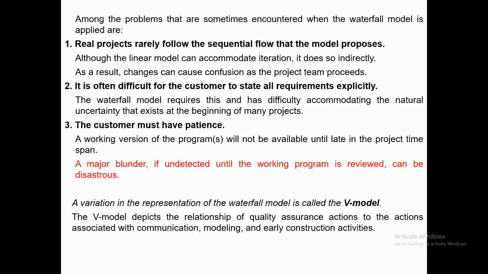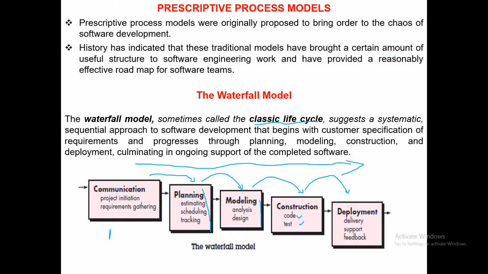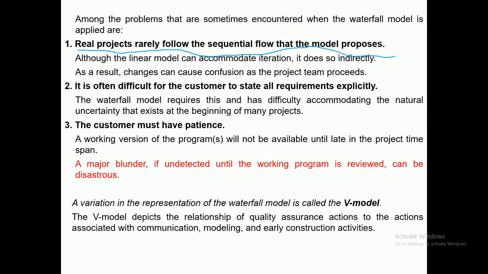Now, among the problems sometimes encountered when the waterfall model is applied, what are the limitations of this waterfall model? Real projects rarely follow the sequential flow that the model proposes. This model proposes that first you must communicate, complete the communication, and then you go for the planning phase. Complete the planning and then you go for the modeling phase. Complete the initial activity and then you move on to the next activity. So the first problem would be that real projects may not follow this sequential kind of approach.